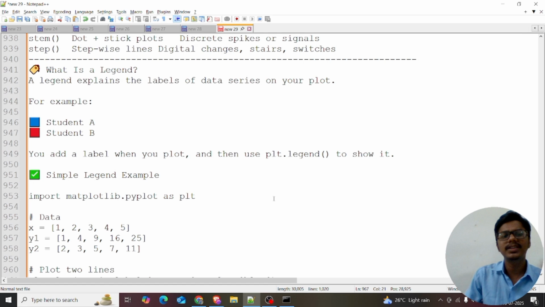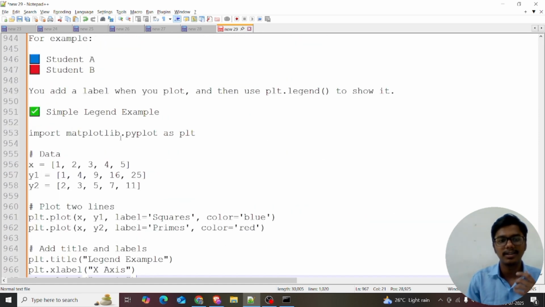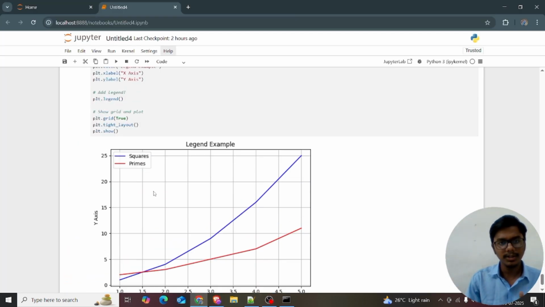Yes, guys. Now, in this session, we are discussing legends. We discussed so many charts in the previous sessions. Now, how to work with legends, how to make the legends beautiful. The legends explain the labels of the data series of the plots, like student A, student B. I just told you, right? In the previous examples also we used labels like time and signals. That's a simple legend example. I'll explain this with my notebook.